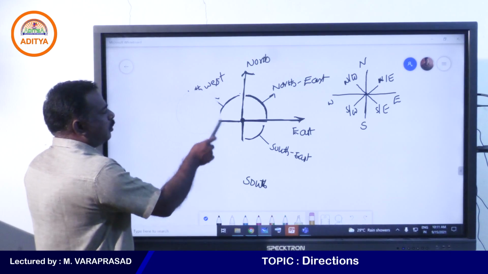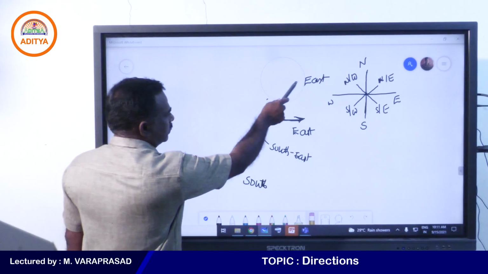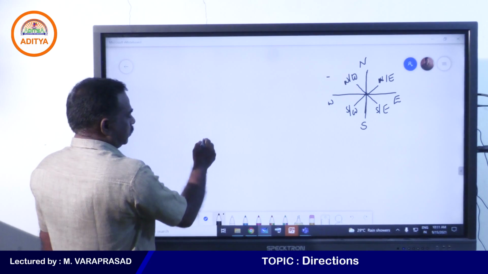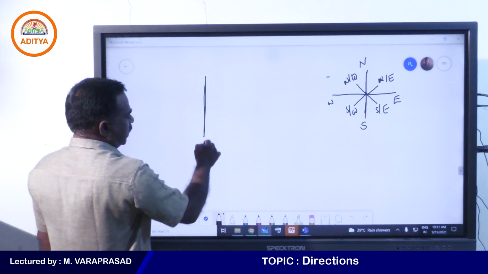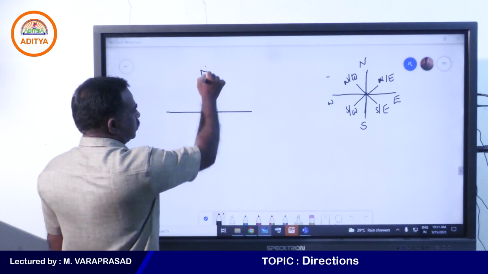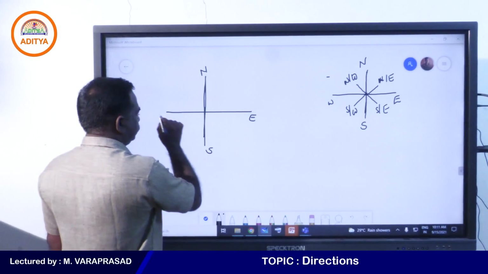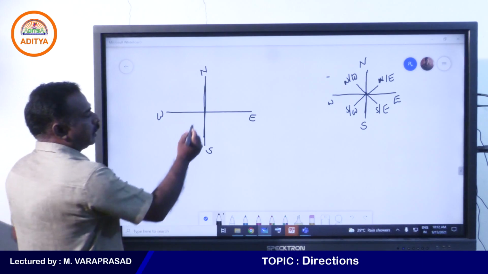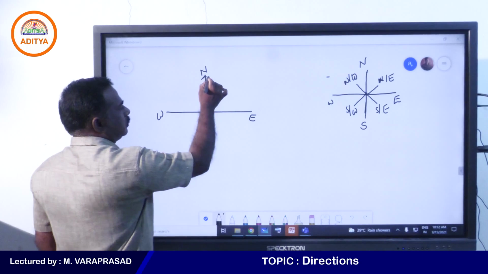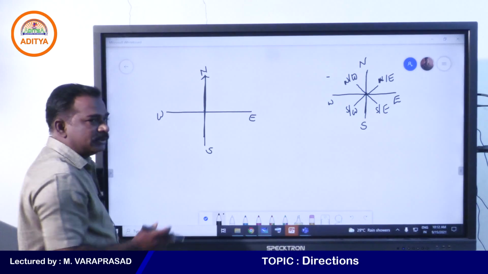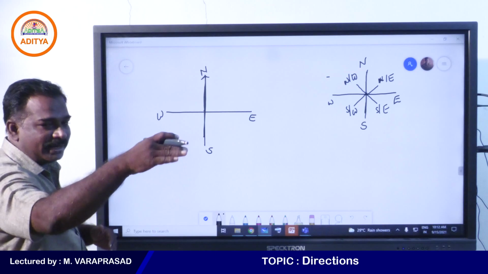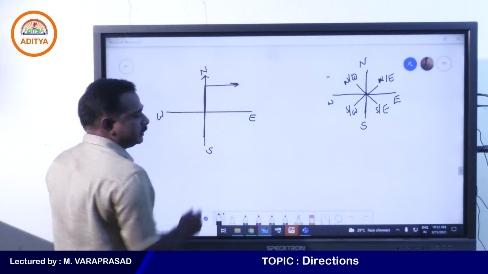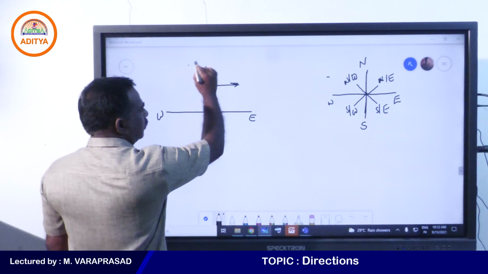Now, one more point about directions. These are the directions here: north, south, east, west. When you are going upwards, it will always be called north. When you are going upwards, you are going north, and if you take the right turn, it is clockwise direction.